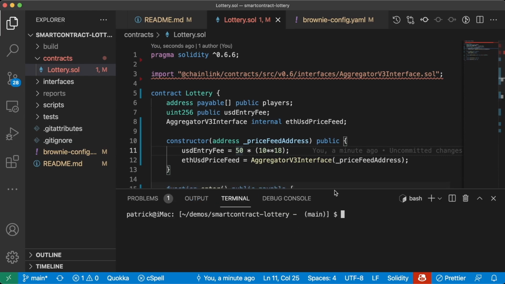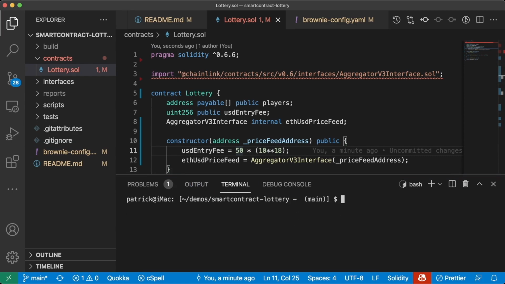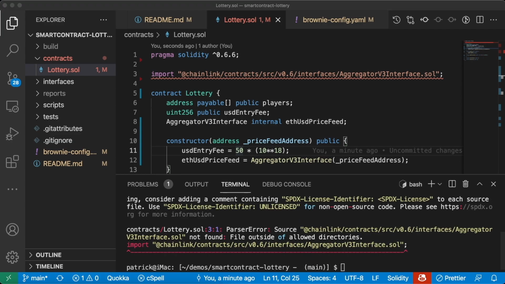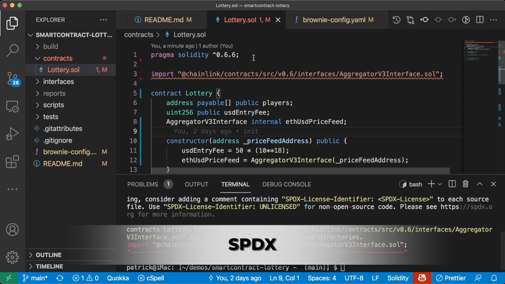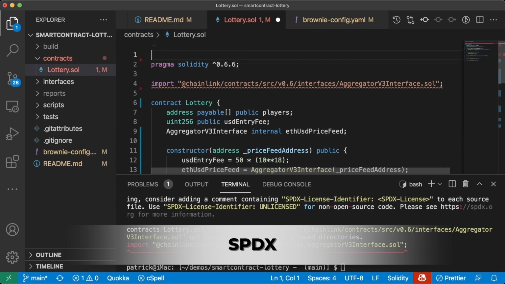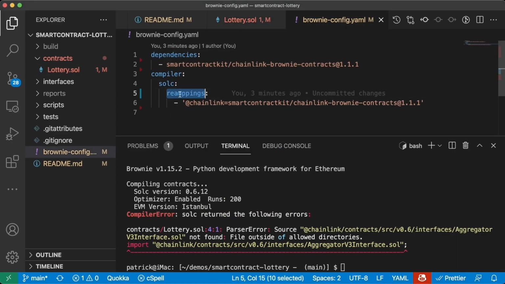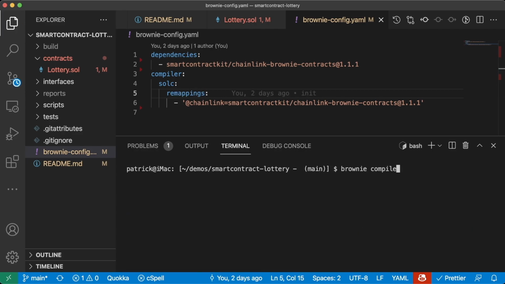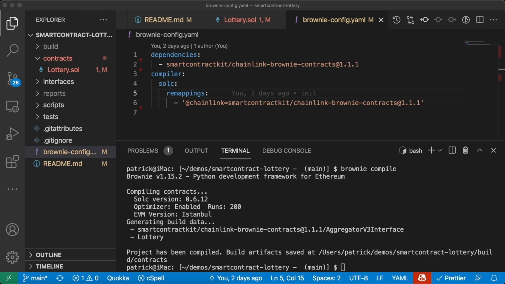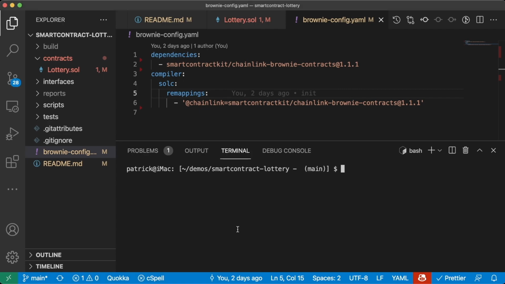We'll pull up our terminal and we'll try this out. Do brownie compile, see if we're doing everything right. We forgot an SPDX license identifier, which is just a warning, but let's add it in anyways. SPDX-License-Identifier: MIT. I should probably spell remappings right. We'll do remappings. And let's try to compile again. All right, lovely. So we at least know that we are compiling correctly here.